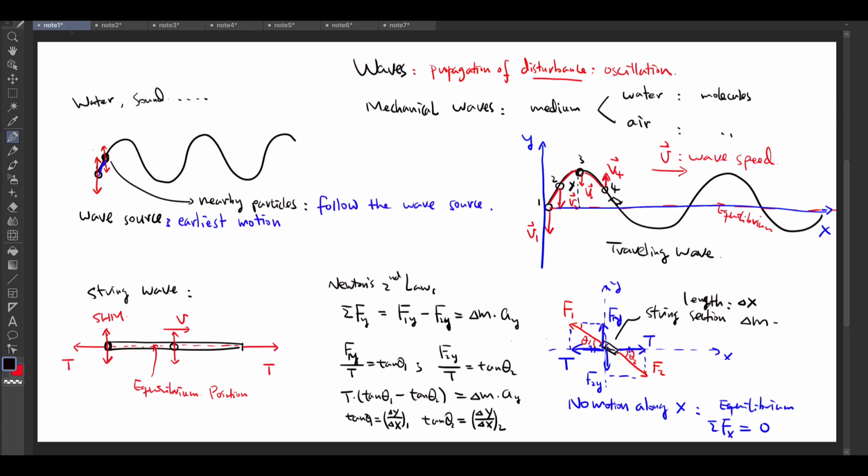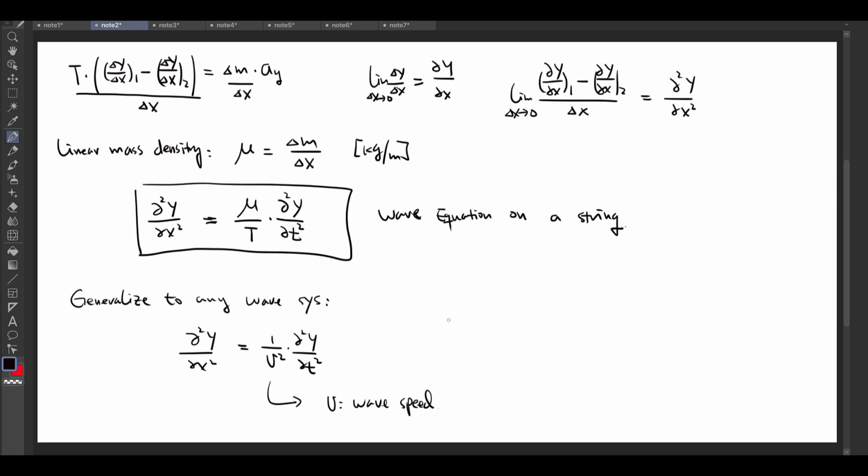In a wave propagation, particles in the medium do not move along the x-axis.